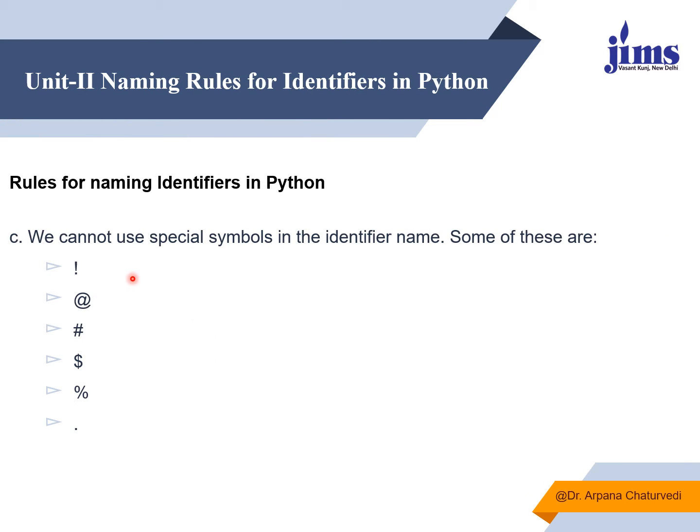Then, whenever I am giving a name, I cannot use special symbols except underscore. Any of the special symbols, these are only very few, but whatever special symbols you are aware of, you cannot use while giving a name to the identifier. Few are given over here.